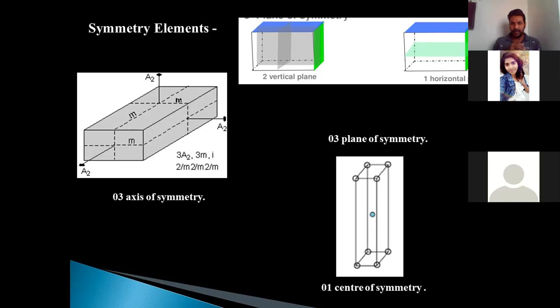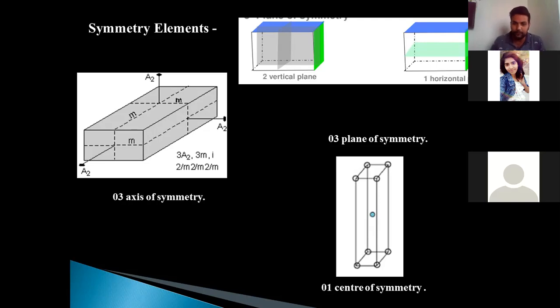Then we can see the planes of symmetry, where there are three planes along which if you cut the crystal, you can get two equal halves. Of them, two are vertical planes, you can see in the picture, and the third one is horizontal plane. There is no other plane along which you will get equal halves, and hence only three planes of symmetry are available.